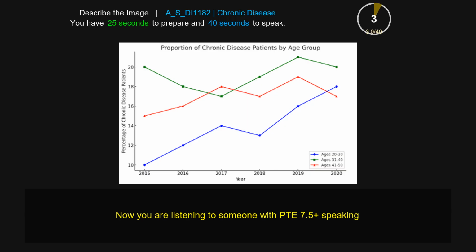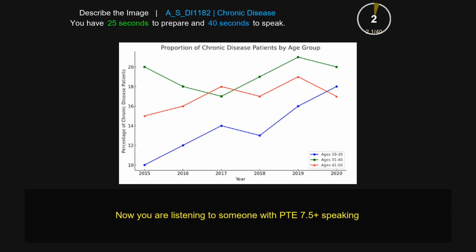The following picture gives information about the proportion of chronic disease patients by age group between 2015 to 2020, and the y-axis talks about the percentage of chronic disease between 10% to 20%. In 2017, from this picture, it is evident that the age group 20 to 30 stands at 14%, and in 2020 it stands at 18%. And the age group 31 to 40 stands at 20%, and in 2017 it stands at 70%. Overall, this image gives information about the proportion of chronic disease patients by age.